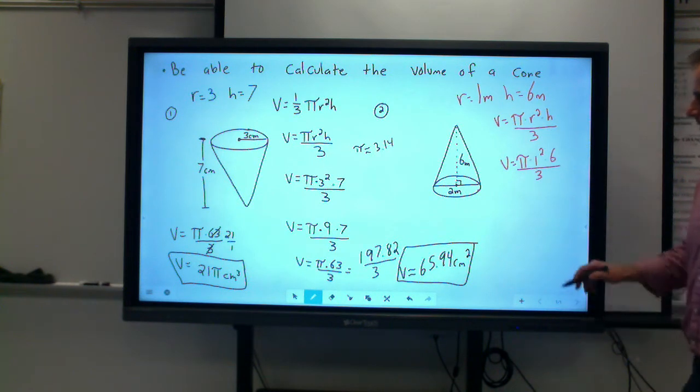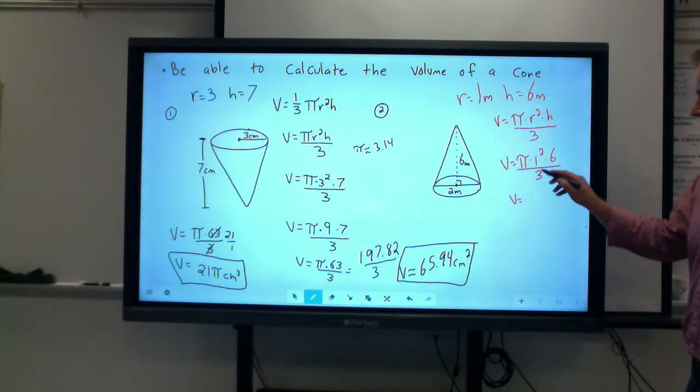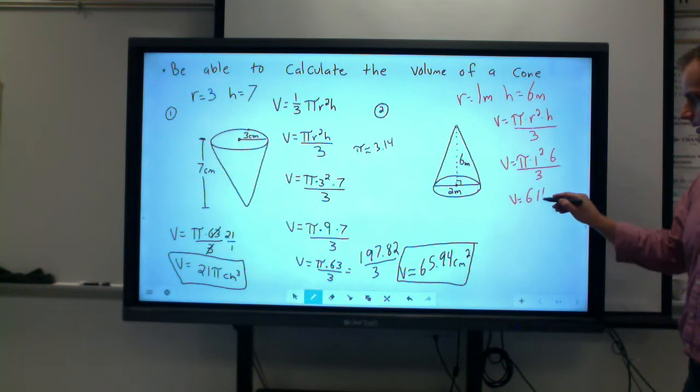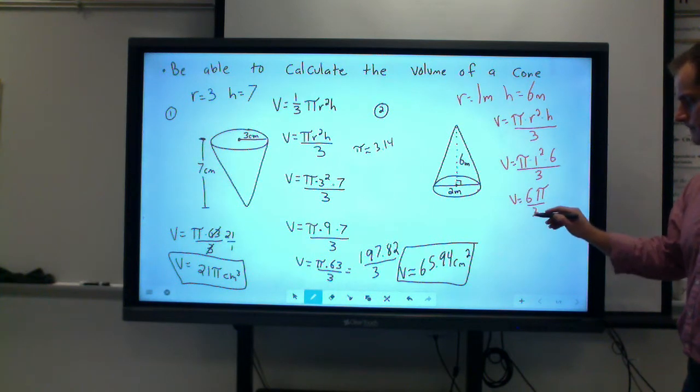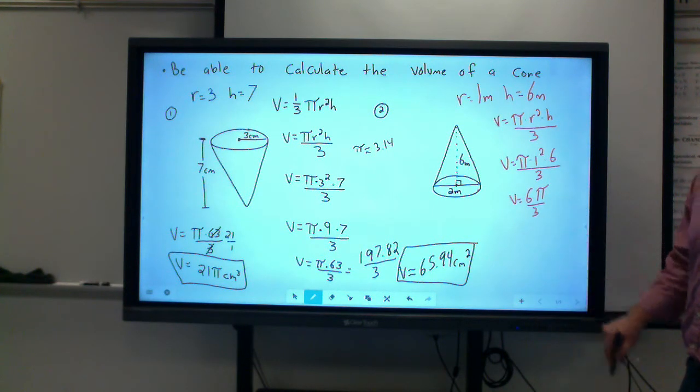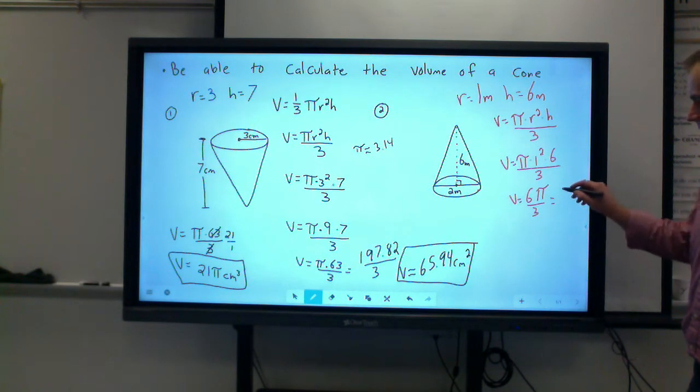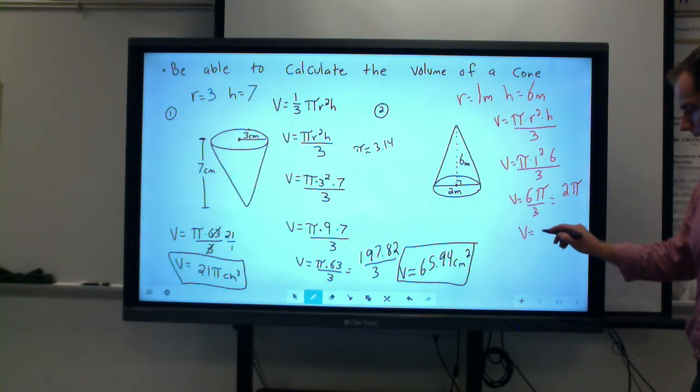Simplify this a little bit further. I'm just going to rewrite this a little bit neater. So 1 squared is 1 times 6, which is going to give us 6 pi on top all over 3. We can simplify this. The 6 and the 3, you might notice, you might not. If you do see it, you can simplify this to just being 2 pi. And you can write your answer as 2 pi, and this is meters cubed.